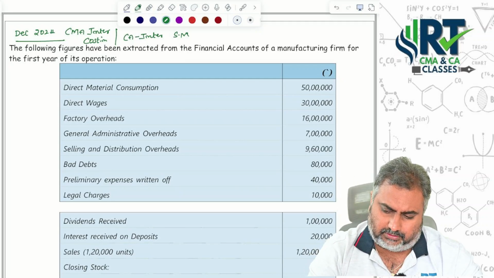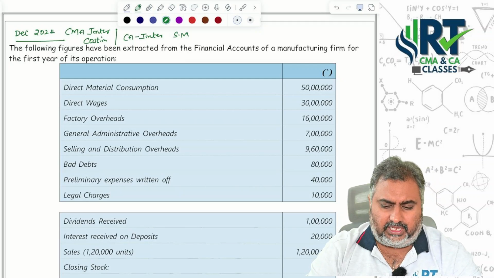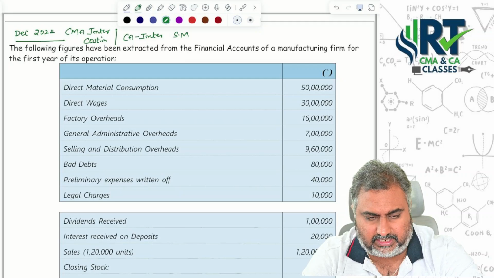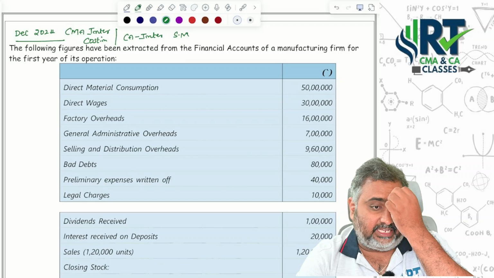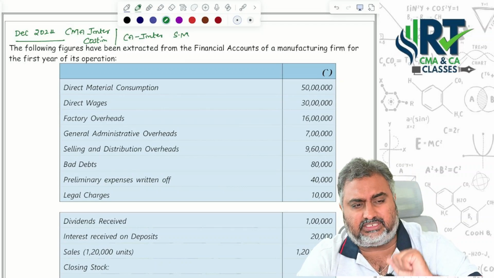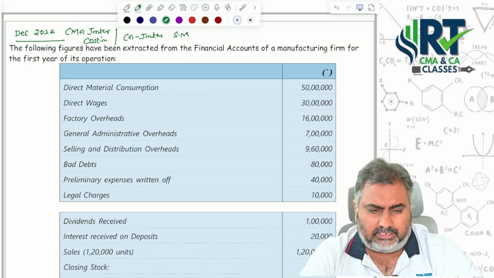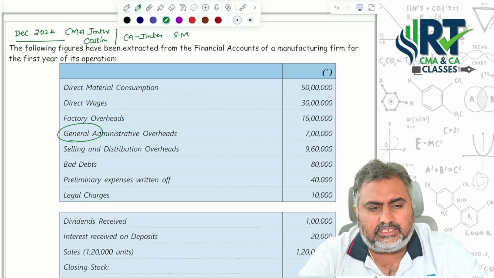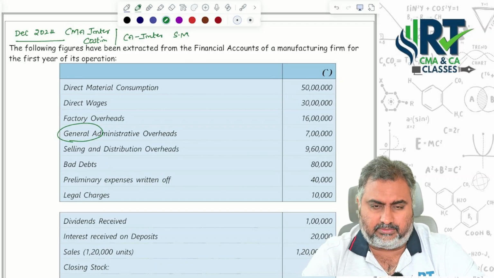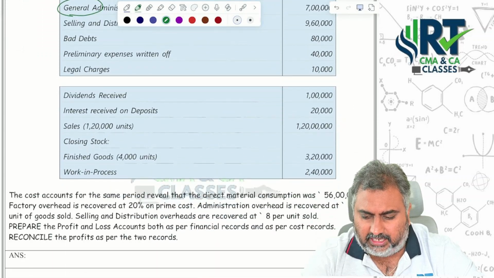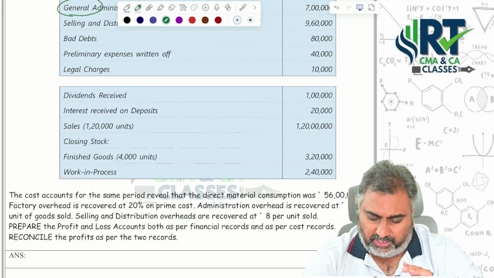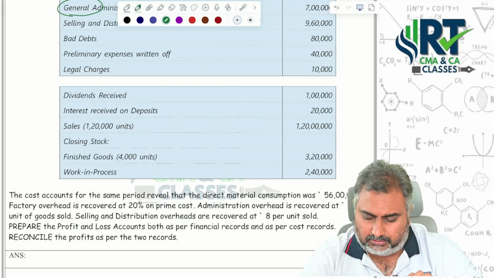Starting with the question reading. The following figures have been extracted from the final accounts of a manufacturing firm for the first year of operation: material consumed, direct wages, factory overheads, general administrative overheads, selling and distribution overheads, bad debts, preliminary expenses written off, legal charges, dividend received, interest received on deposits, sales units, closing stock of finished goods, and work in progress.